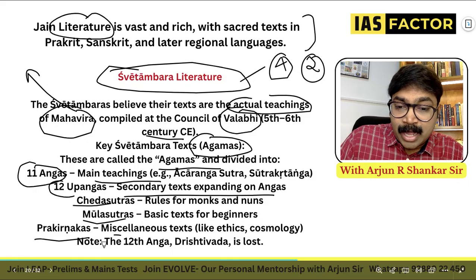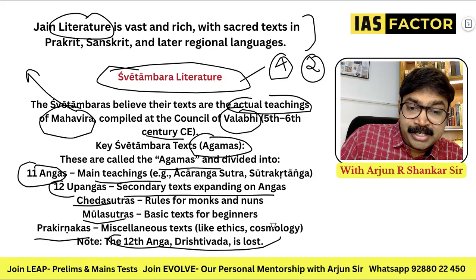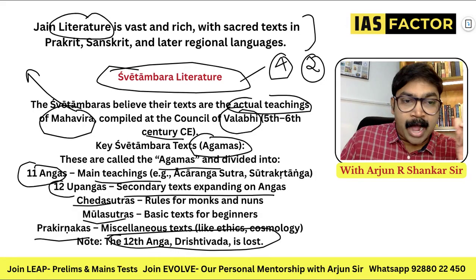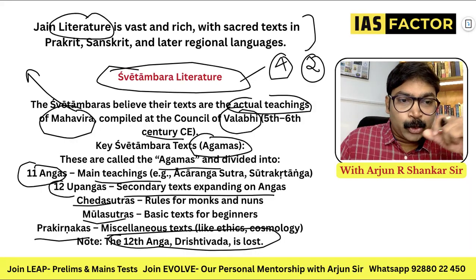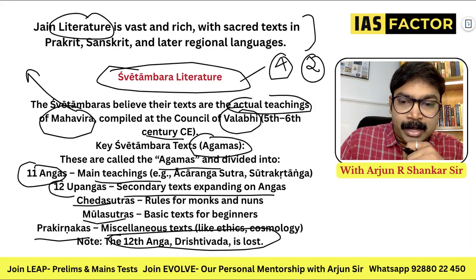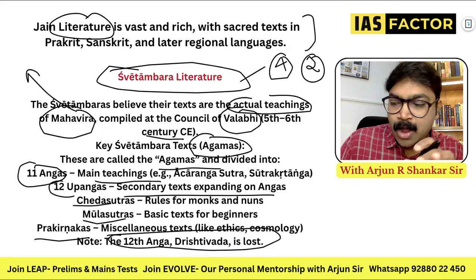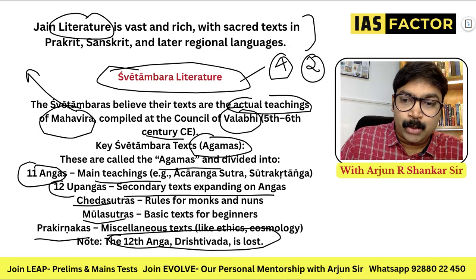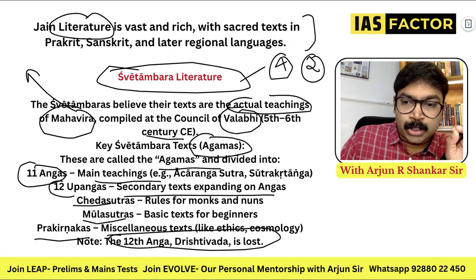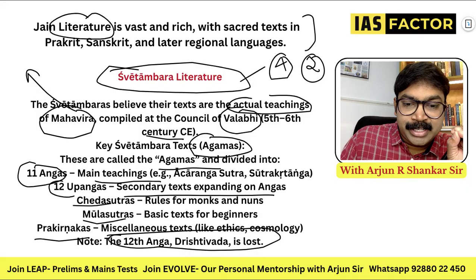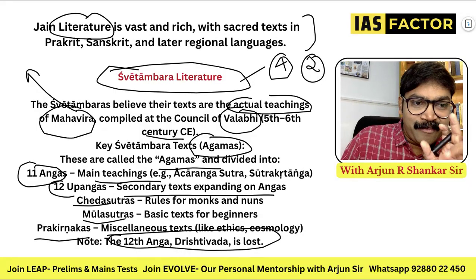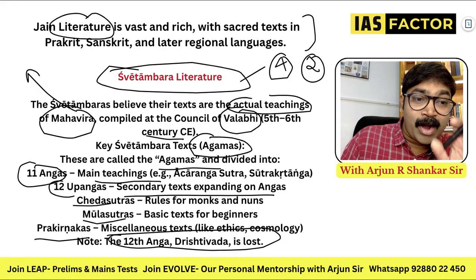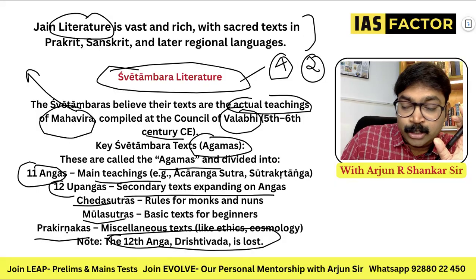And the 12th anga, the Drishtivada, is supposedly lost. You have no idea about this. So Agamas are divided into 11 angas and 12 upangas. These are the things that you have to remember. The 12th anga, Drishtivada, is lost. That is why we have 11 angas. It was originally 12 angas and 12 upangas. So one is lost. Drishtivada is lost. Know it.